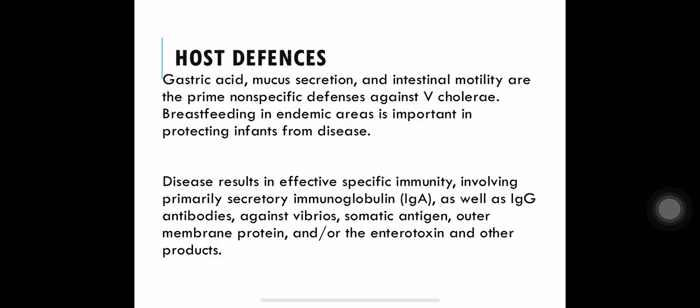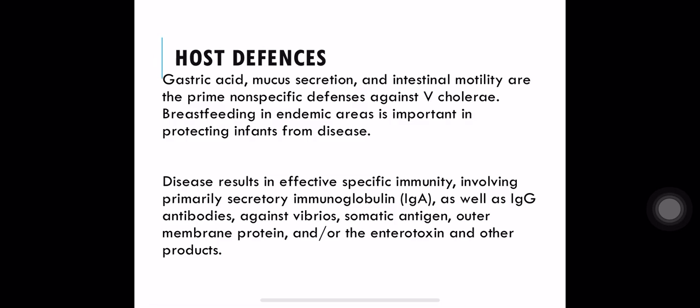Host defenses: gastric acid, mucus secretion and intestinal motility are prime non-specific defense mechanisms. Vibrio cholerae are susceptible to gastric acid. So if they enter in small quantities, they will be destroyed by gastric acidity. At least 10^7 Vibrio cholerae are required to be able to cause cholera. Less than that dose, they are susceptible to gastric acid, so they might get destroyed. Mucus secretion and intestinal motility are also defenses. Breastfeeding in endemic areas is important in protecting infants from the disease.